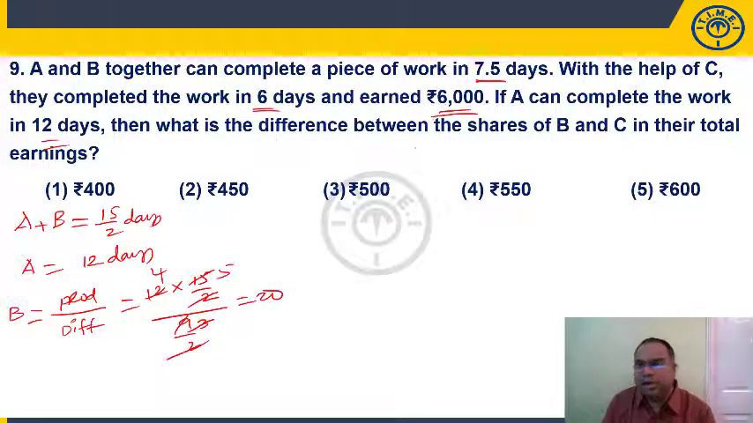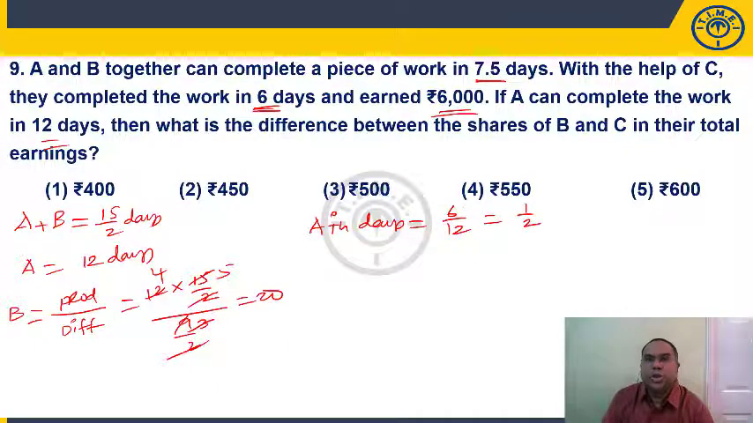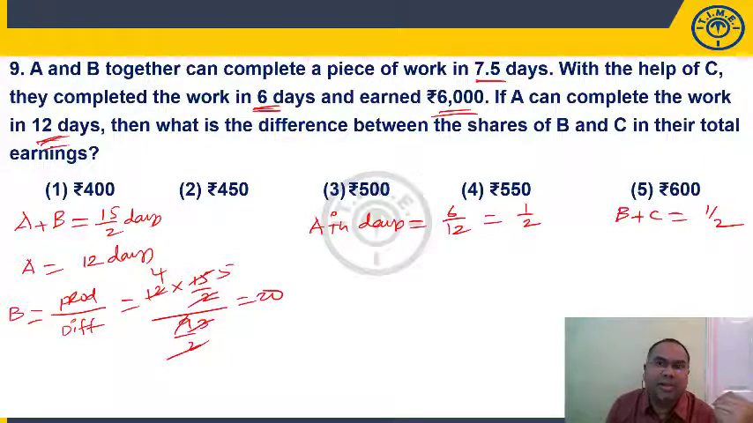Now, if you observe here, no need to find out C here. With the help of C, they have completed the work in 6 days. Now, A in 6 days will complete, 1 day 1 by 12, 6 days 6 by 12, right? Half of the work. So, you'll get half of the total money. He can complete the work in 12 days. That means in one day he can do 1 by 12th of the work. 6 days, 6 by 12, half. That means B plus C together have completed the remaining half of the work.